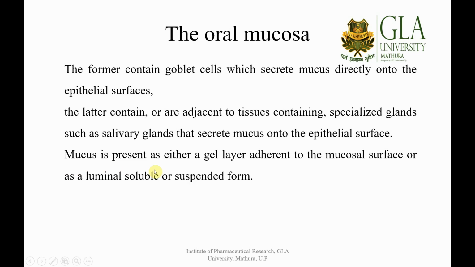Now this mucus is present either as a gel layer adherent to the mucosal surface or in a luminal soluble or suspended form.